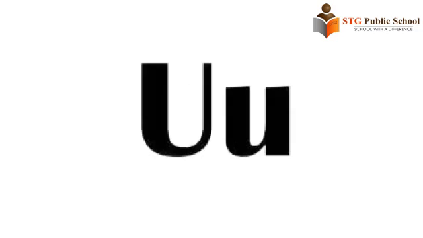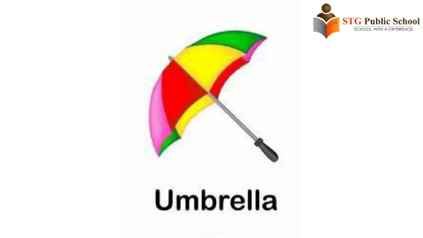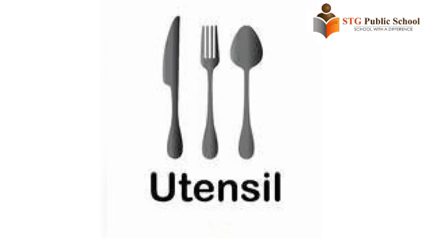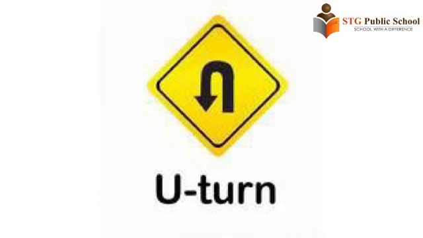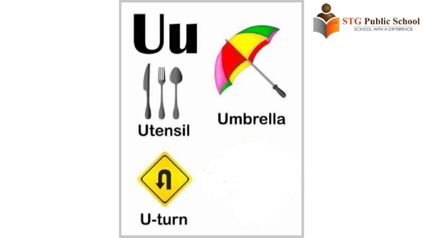This is letter U. U is for umbrella, utensil, U-turn. The sound of U is A. A says A. Umbrella. Umbrella is a short vowel.